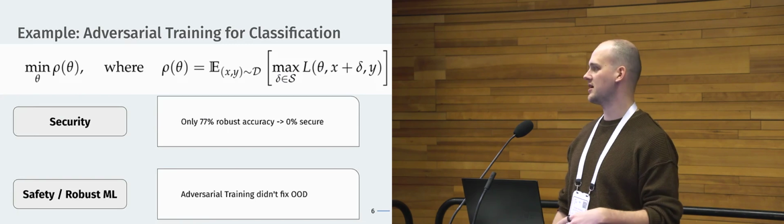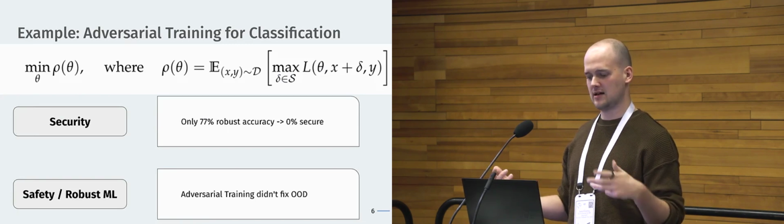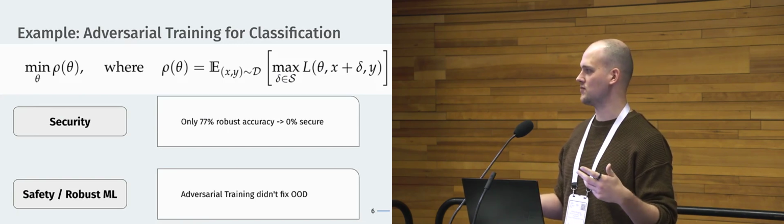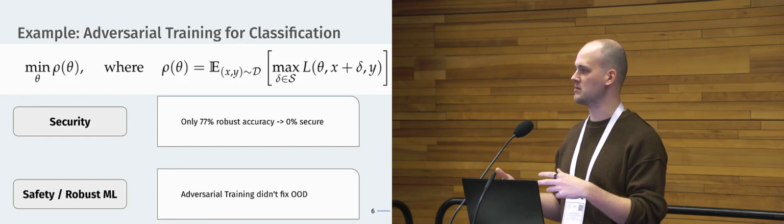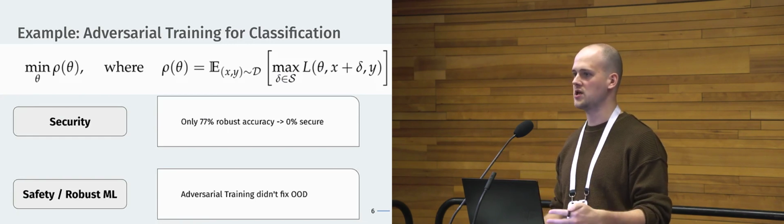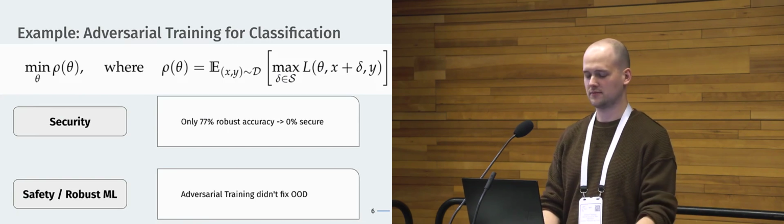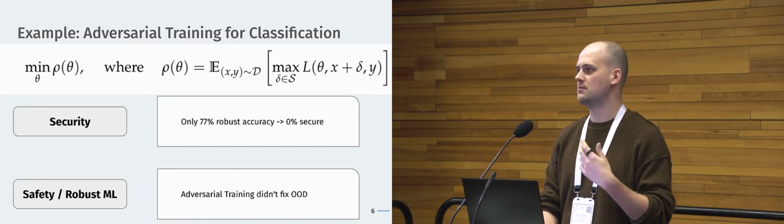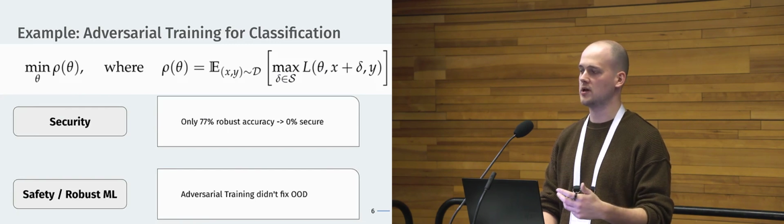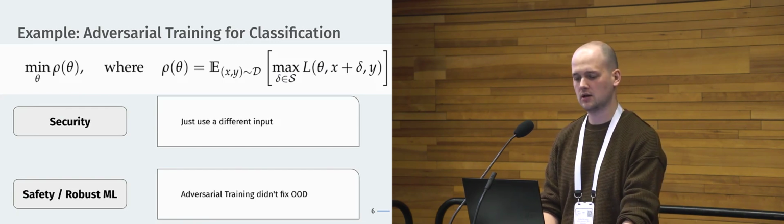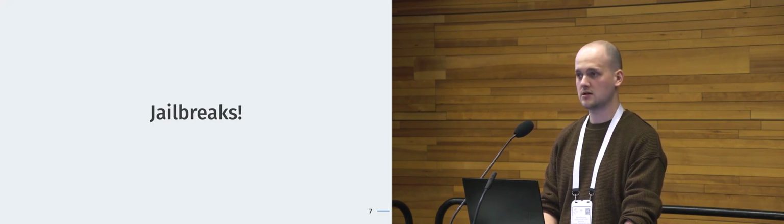But on the other hand, even on the ML side, adversarial training wasn't really great because it also didn't fix all the other problems that we had with robustness that weren't adversarial attacks. So maybe we'll do better in the future. And I think this will also relate a bit to how we define these things and how we choose what to work on. So let me put a few more definitions in for large language models now. So jailbreaks.